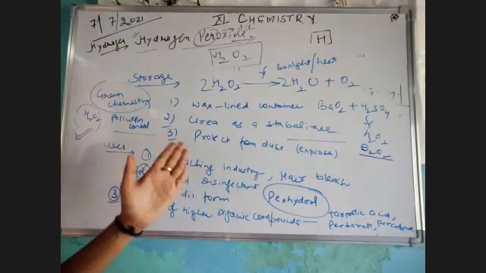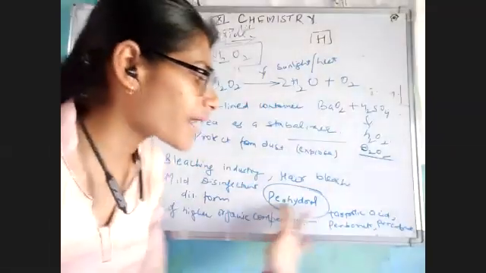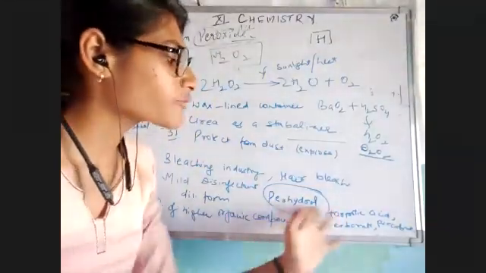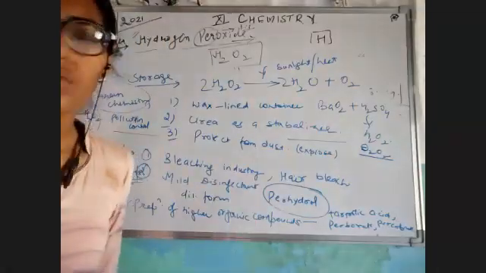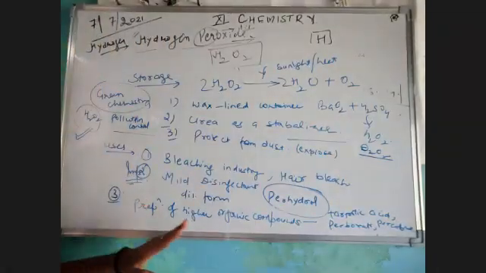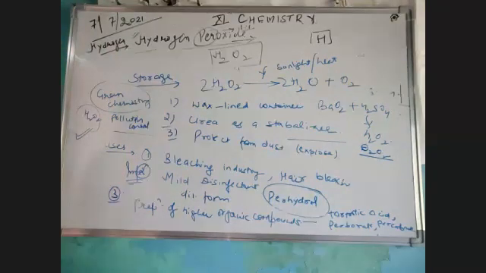It can be used in the bleaching industry. It can be used as a mild disinfectant under the name of Perhydrol. So market में name आएगा hydrogen peroxide का, that would be Perhydrol, and that is very diluted. Okay. And lastly, it can prepare higher organic compounds and is also used in pollution control.